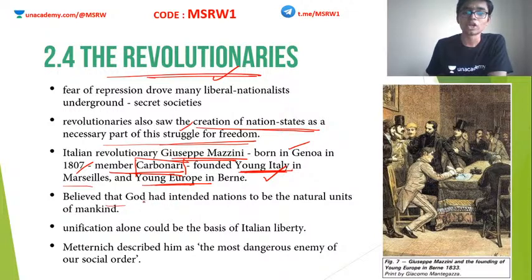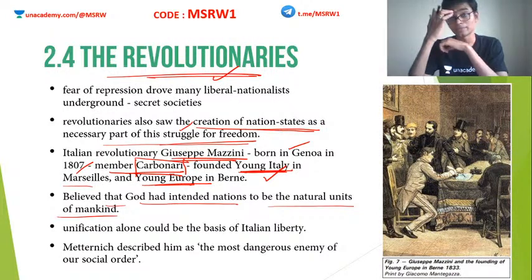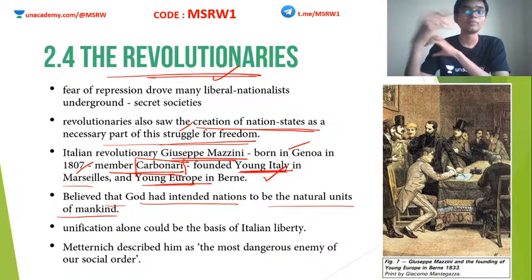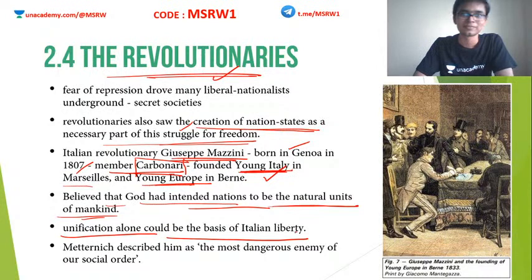Now, Mazzini believed that God had intended nations to be the natural units of mankind. So, if you want to set up a nation, then you want the people to come together. The idea of the nation state is born from Mazzini's belief that God intended nations to be natural units of mankind. So, unification alone could be the basis of Italian liberty.